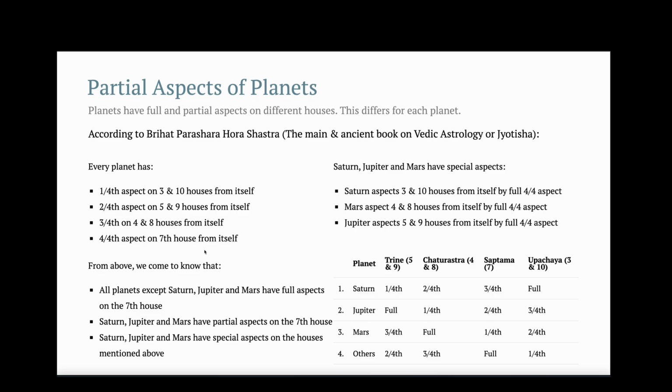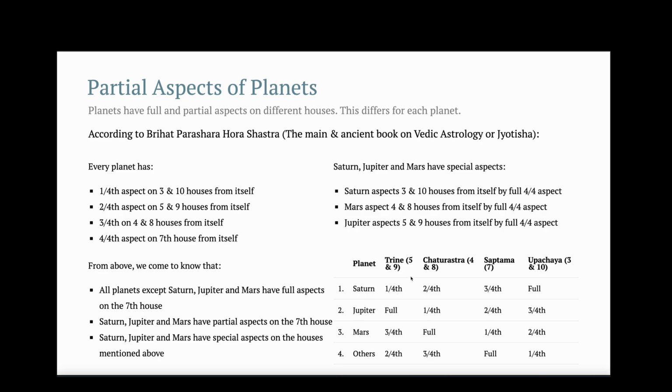And the full aspects, it's for all the planets. Now, from the above, we can come to know that all planets except Saturn, Jupiter, and Mars have full aspects on the 7th house. So this is for all other planets, and this is for Saturn, Jupiter, and Mars. Saturn, Jupiter, and Mars have partial aspects on the 7th house. So one thing we need to note is that not all the planets have full aspects on the 7th house. These 3 planets have partial aspects on the 7th house. They have full aspects on their special houses, but not on the 7th house.